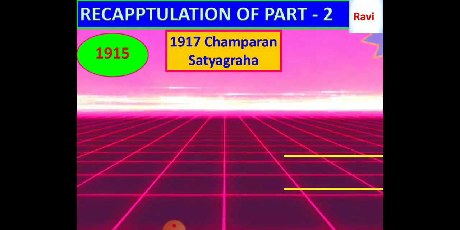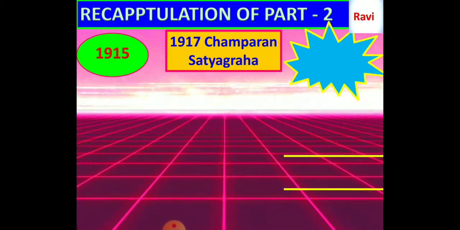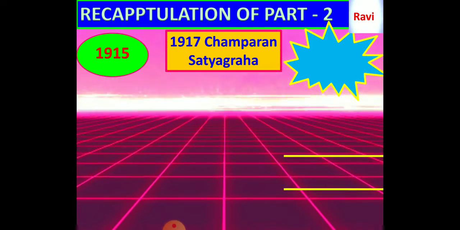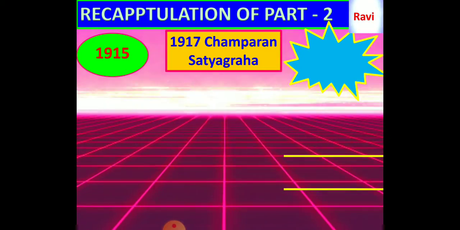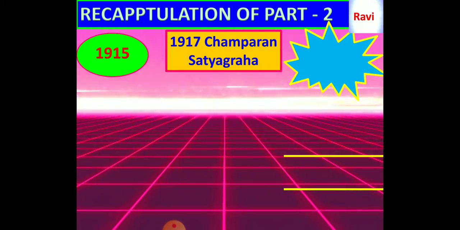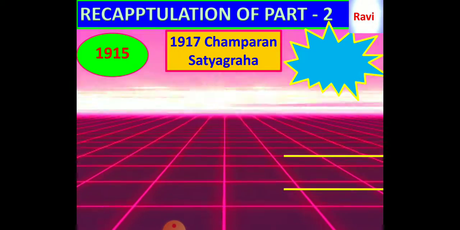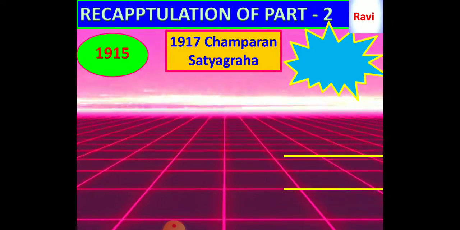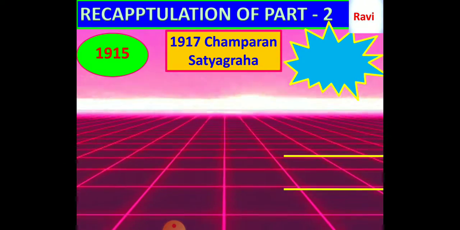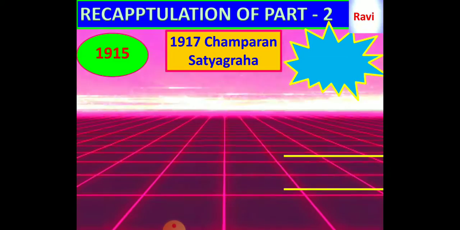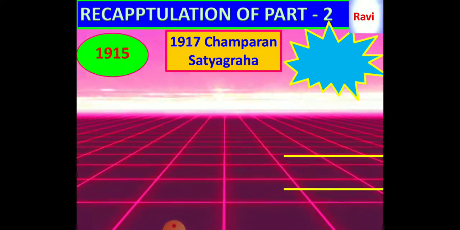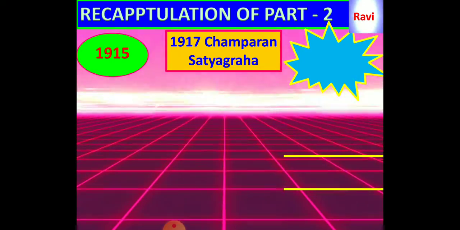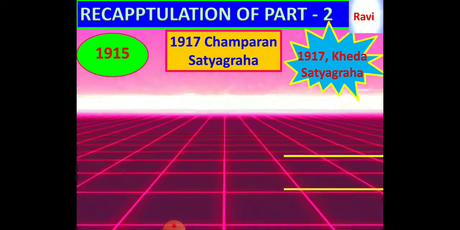Then after that, he went to different parts of the country. He observed the conditions of Indians under the control of the British East India Company. Then the first time he organized a movement against the British East India Company was in 1917, which we can call the Champaran Satyagraha. Champaran was a place located in the present state of Bihar, where the farmers protested against the British East India Company. Thus, Mahatma Gandhi organized this Champaran Satyagraha and supported the Indian farmers. This was the first movement organized by Mahatma Gandhi in the Indian national movement.